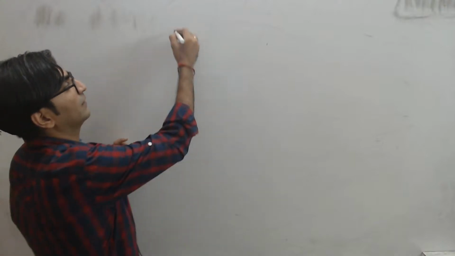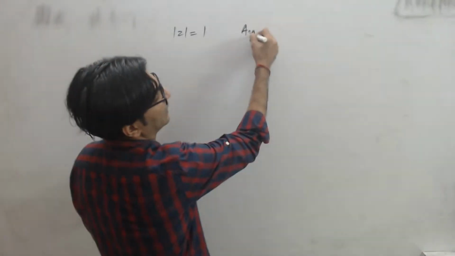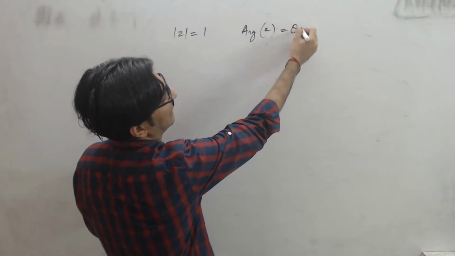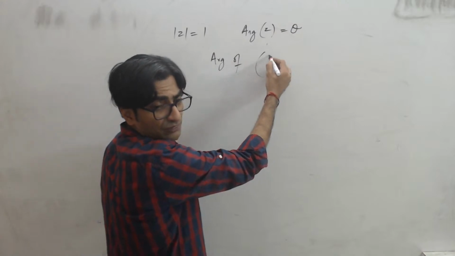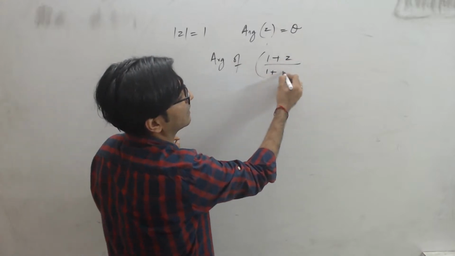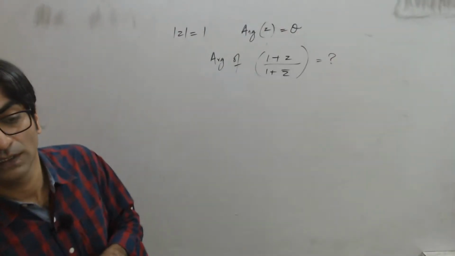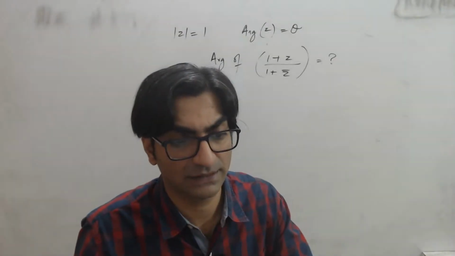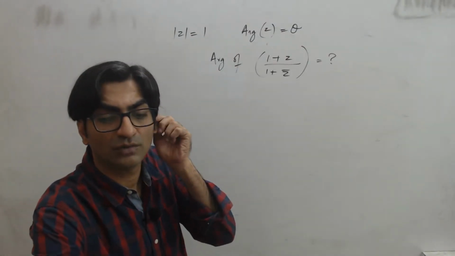If I want to put down the conditions given here, it says mod z is 1. The argument of z is given to me as theta. And the question says find the argument of (1 plus z) upon (1 plus z conjugate). Let's calculate this. So how to proceed? How to work with this problem?